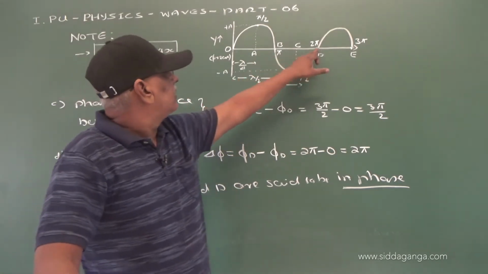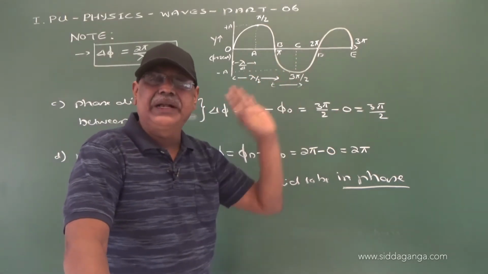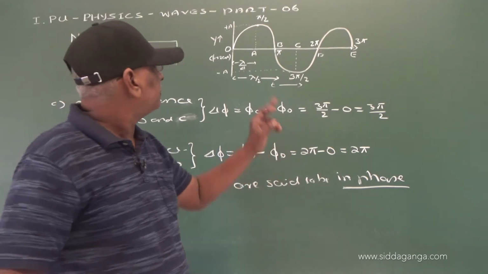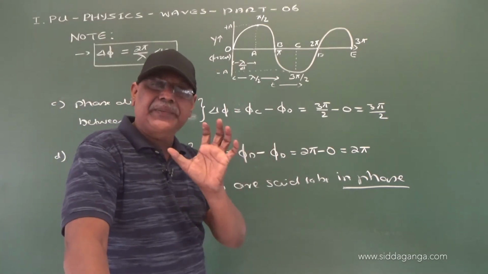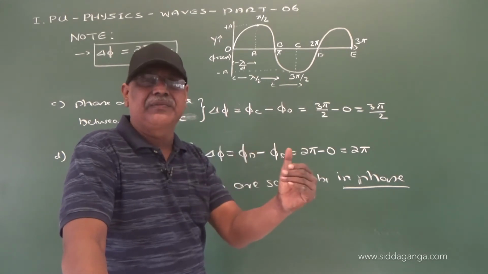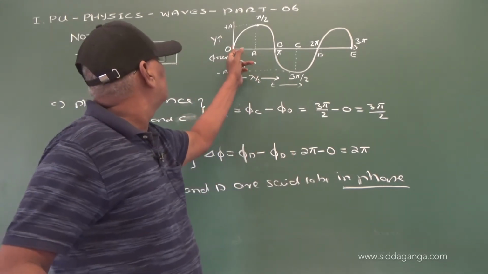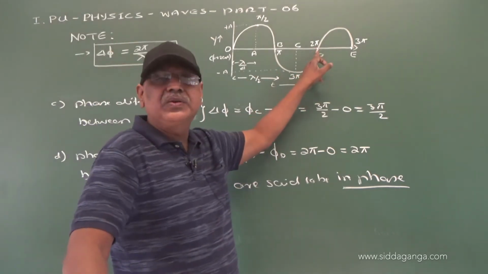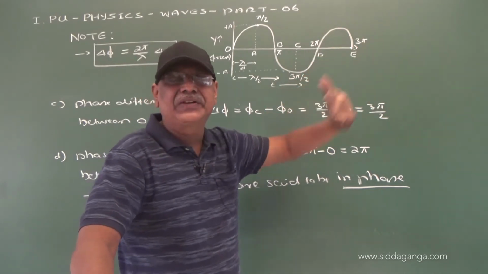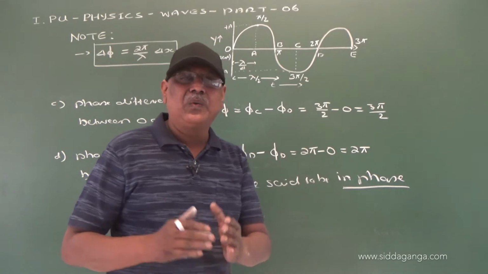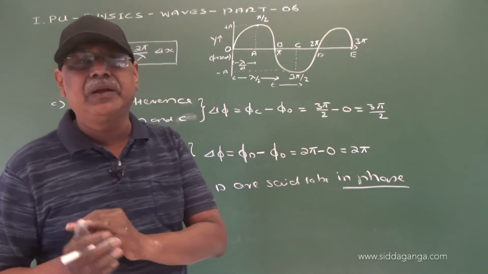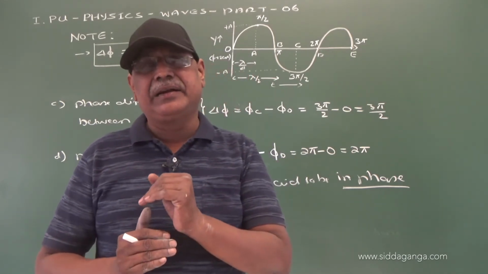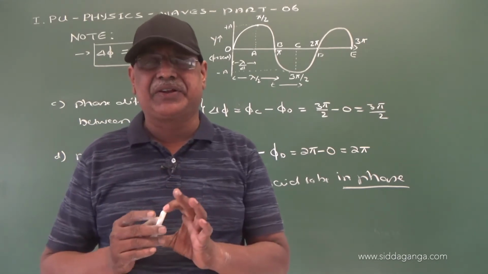The particle D has completed one vibration and come to the mean position, and immediately after that moment, O starts moving in positive direction and D also starts moving in positive direction. So, what is the thing between O and D? They have the same position and tend to move in the same direction.